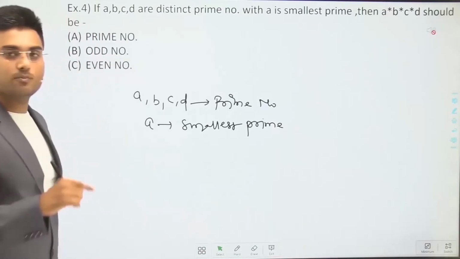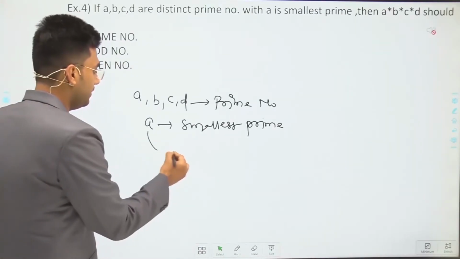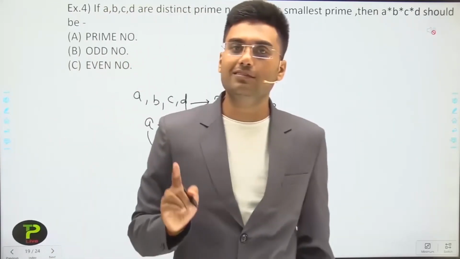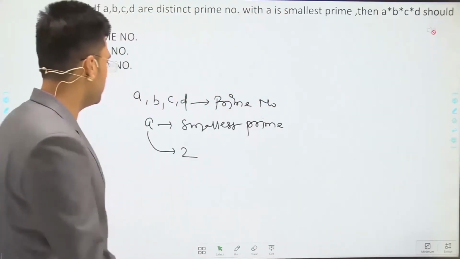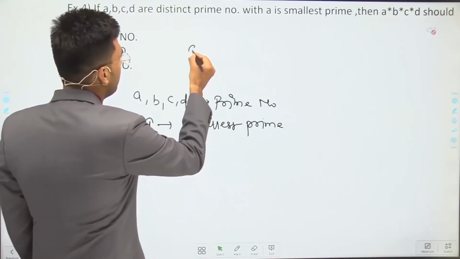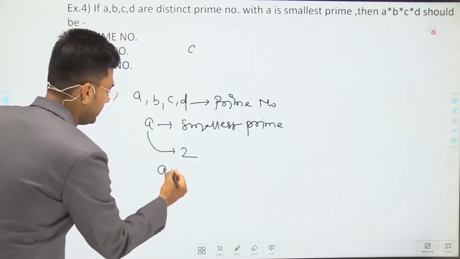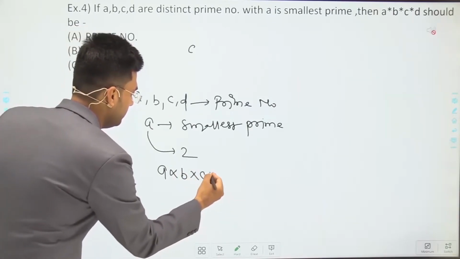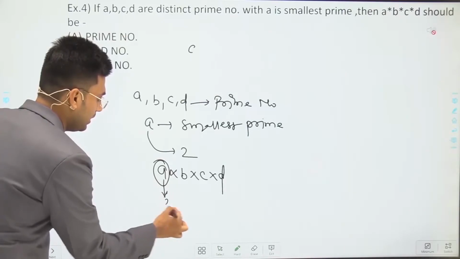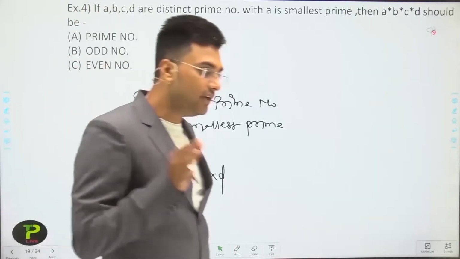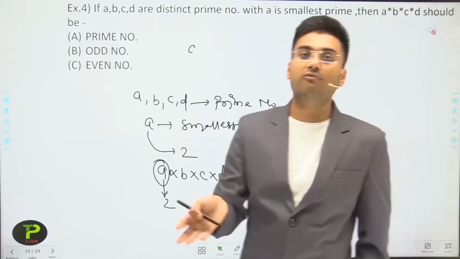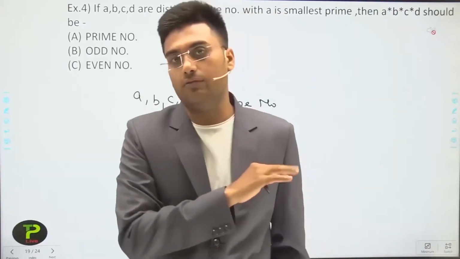If A is the smallest prime, then it should be 2, because the smallest prime is 2. Now if A is 2, then A multiplied by B multiplied by C multiplied by D. A is 2 and 2 is an even number, and we clearly know that if an even number is multiplied by any number, then we will get an even number itself.